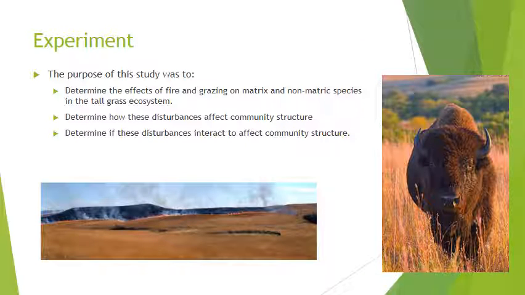So, the experiment outlined in this research paper was designed in order to study and determine the effects of fire and grazing on matrix and non matrix species within the tallgrass ecosystem. It also looked to determine how these disturbances affect community structure and to determine if these disturbances interact with one another to affect community structure.